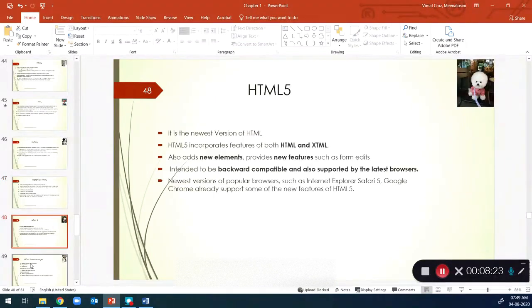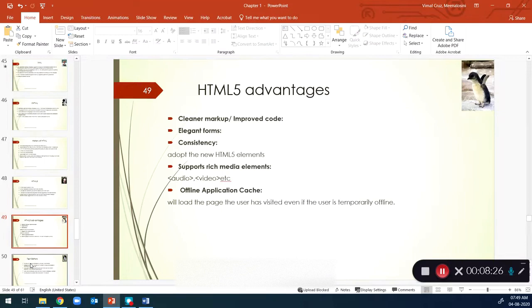So what are the good features, what are the advantages of this current advanced version of HTML that we are going to learn? What is the best thing about it compared with its previous versions? The first thing is that it can adapt to any new elements. They can add any new elements to it. It can support all the new media elements, like audio and video tags, to support media content. And it can work with older browsers and also modern browsers. So those kinds of capabilities are there in HTML5.